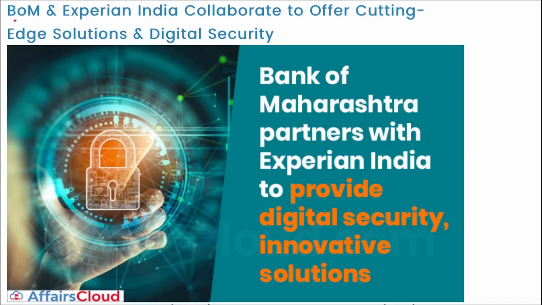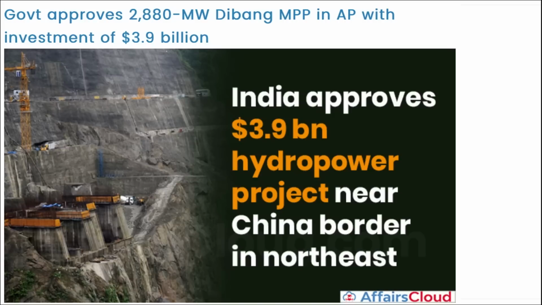Next, Bank of Maharashtra and Experian India have collaborated to offer cutting-edge solutions and digital security. Next is government has approved a multi-purpose project in Arunachal Pradesh with an investment of $3.9 billion that will be generating around 2,880 megawatt of electricity, and this project will be taking 9 years to complete.